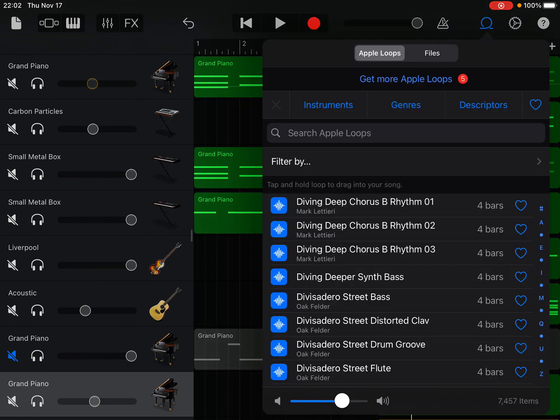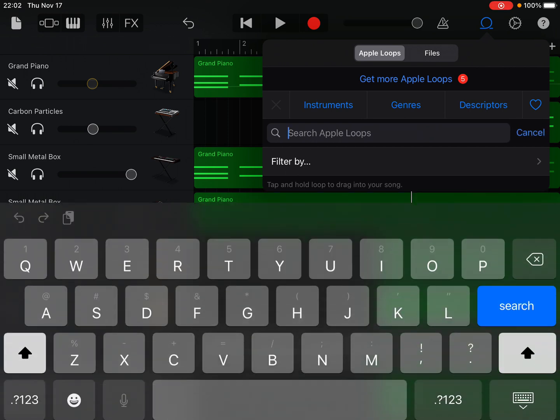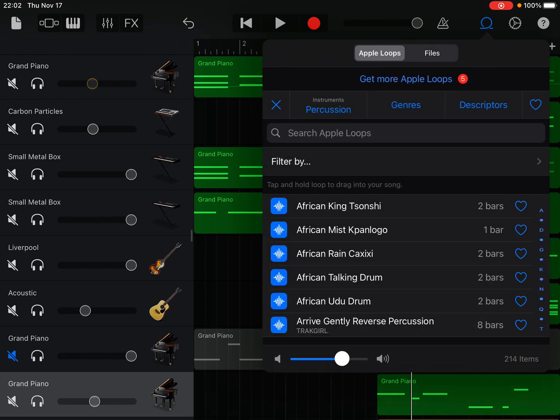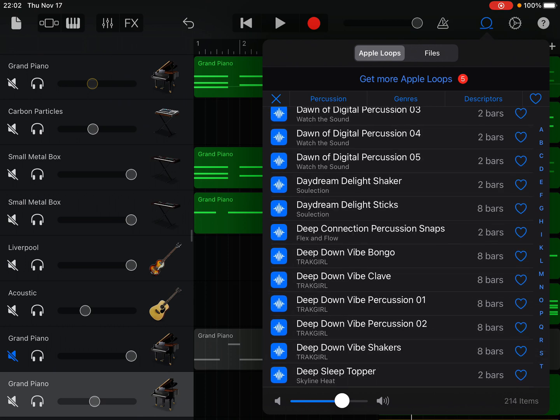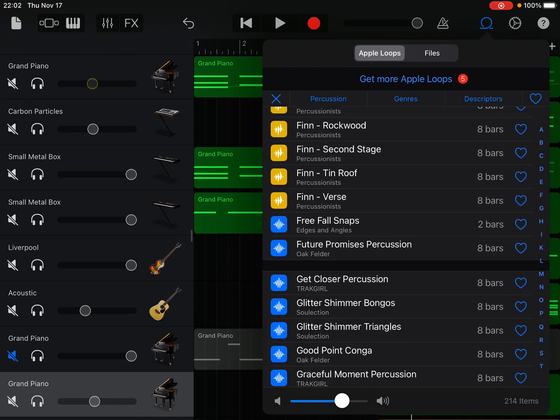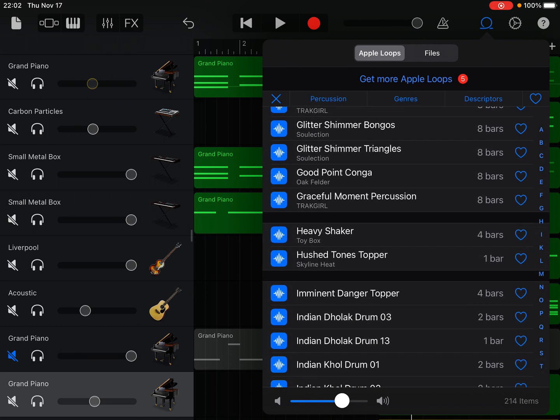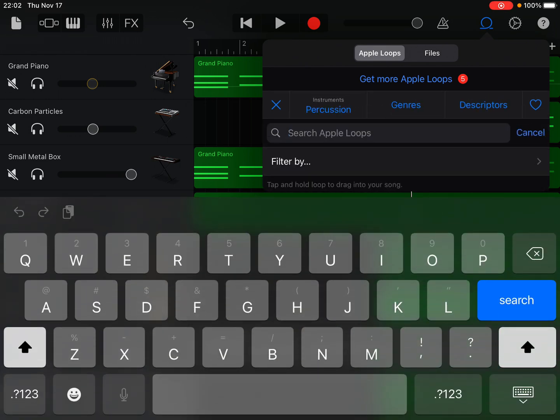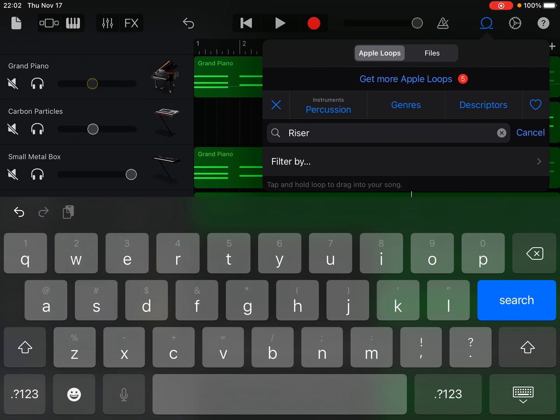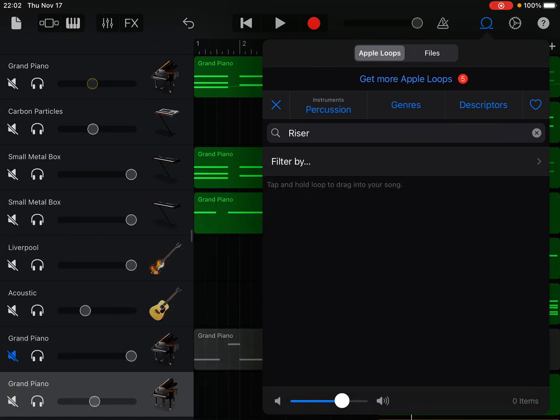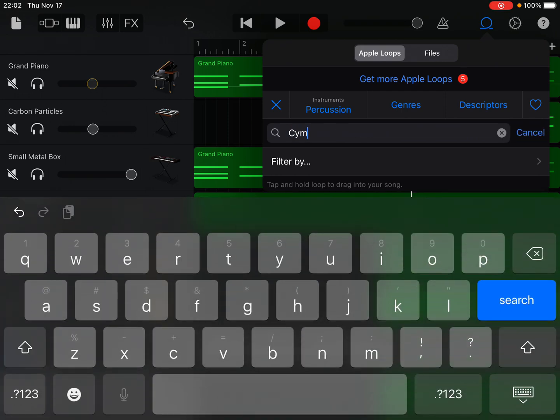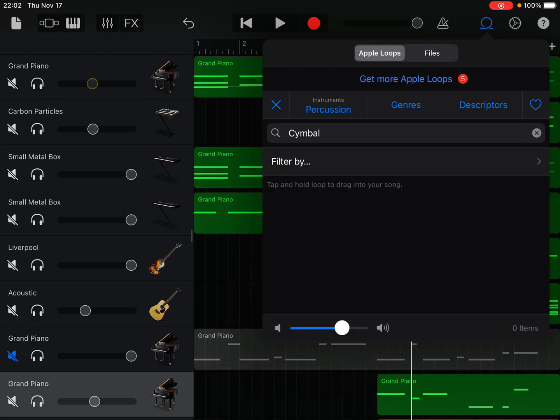One thing we could do here is look at some of our loops and see if there's anything within drums or percussion that we could potentially use that could potentially help us out. Sometimes it's like a riser would be the word I'm kind of looking for. Let's see if they have one of those. They do not. What about a cymbal of some sort? Cymbal swell.